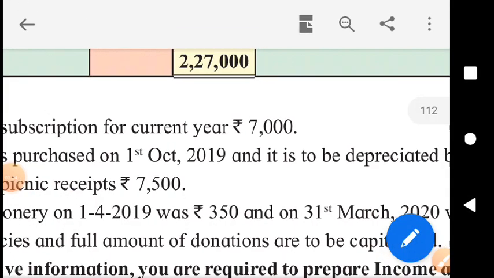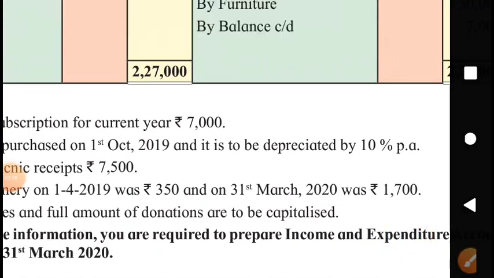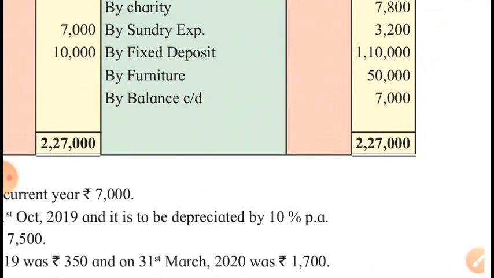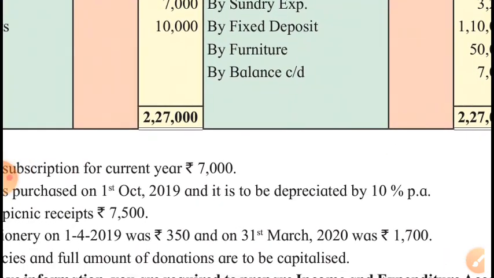isn't it? And it is to be depreciated by 10%. So 10% of 50,000 is 5,000. 6 months depreciation will be 2,500.